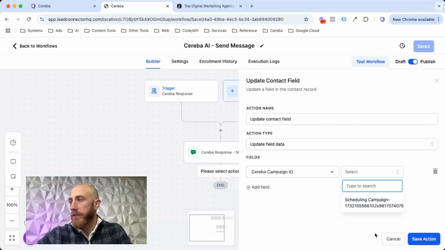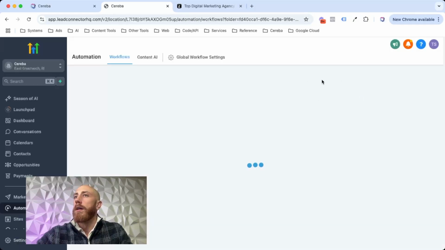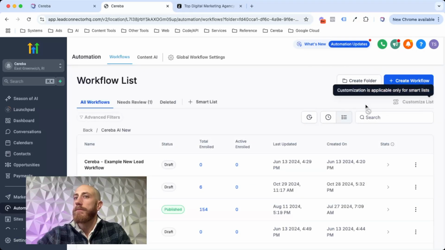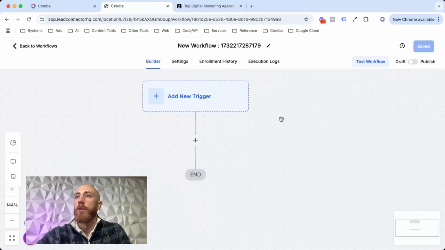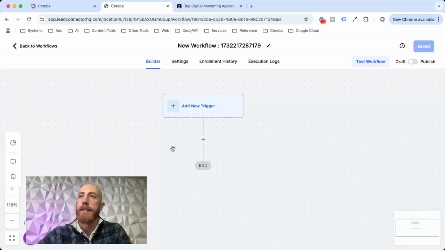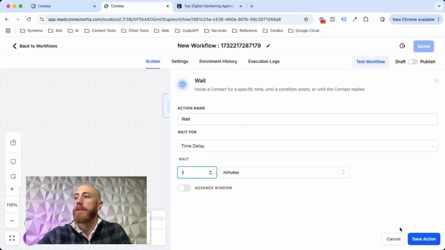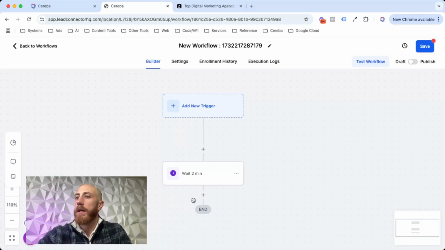You know what? I'm actually going to just give a real example while we're in it. Let's just make a real one. So I'll create a workflow here, and let's make this one a little bit different, so that you can add a list of contacts, so you can just drop anybody in here. We'll have a wait step at the top. Maybe that wait step will be just 2 minutes, so that we can see this is everybody who I want to be in here. So we'll just add a wait step to the top.